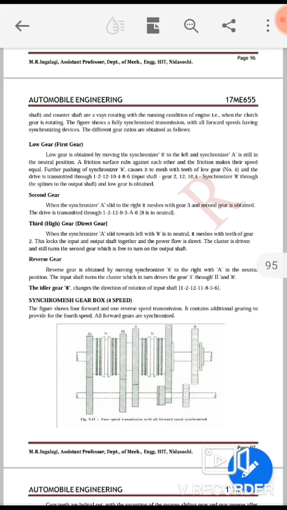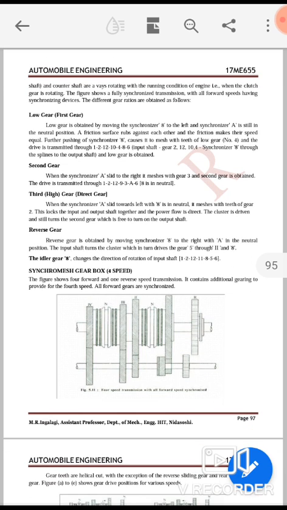Now the next one is reverse gear, after third gear. Reverse gear is obtained by moving synchronizer 8 to the right with A in the neutral position. The input shaft turns the cluster, which drives the gear 5 through 2 and 8.